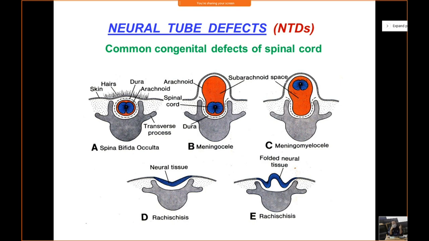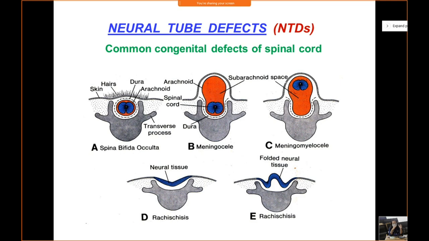Let us see spina bifida occulta. In this slide, there is failure of the vertebral arches to fuse, but it does not involve the nervous tissue. You can see that the defect is closed by skin, and over the defect there is a patch of hair covering it. Such people do not have any disability, not any motor disability. They lead a completely normal life.